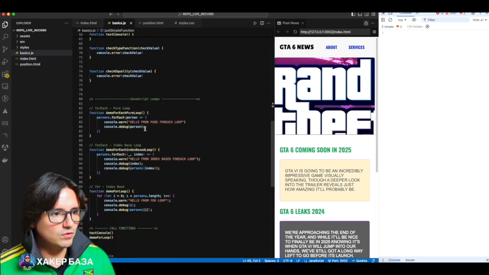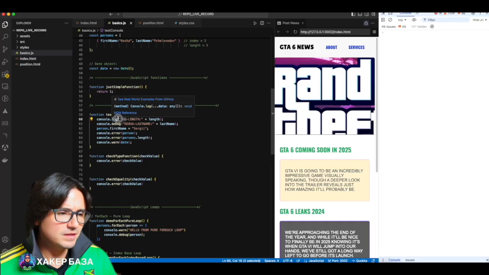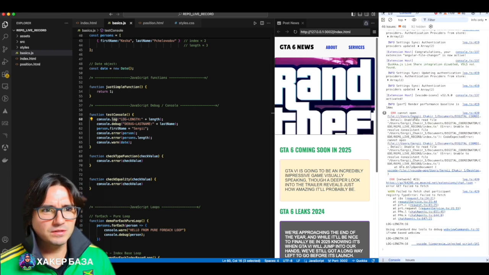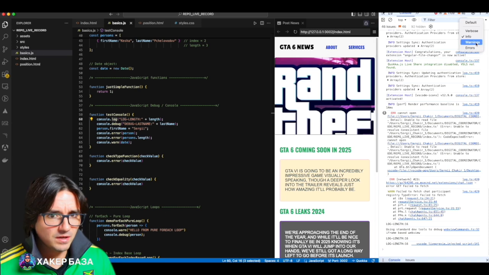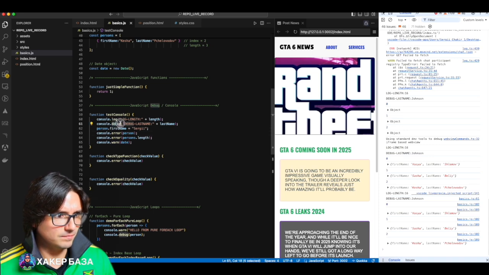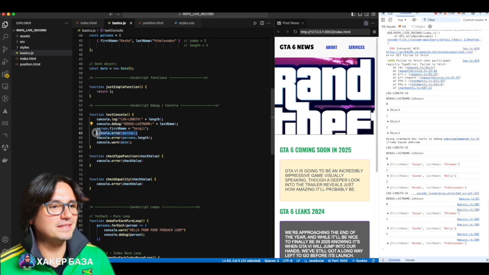I will now show you what the console can do. I created a function for you, test console. There are several types of console. You can use console.log so that it prints directly. Console.log prints in info. Don't pay attention to all of this. Then console.warn, abbreviated warn, which is equivalent to debug. That is, we can filter. I'll also show you error. To be honest, whenever I want to debug, I always write error. I like it more, it highlights in red.